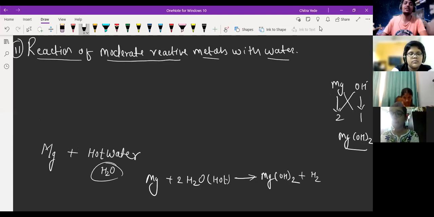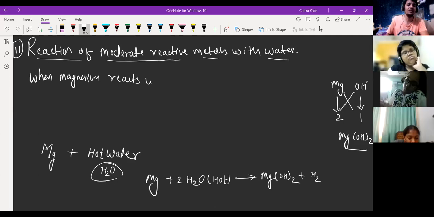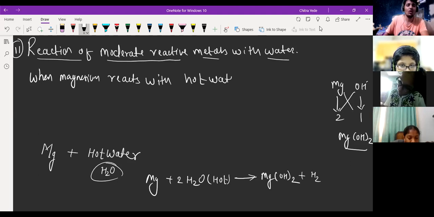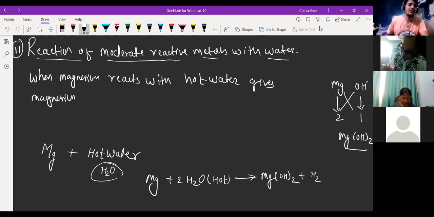Now we have to write the description for the reaction. The description is: when magnesium reacts with hot water, it gives magnesium hydroxide and hydrogen gas is released.